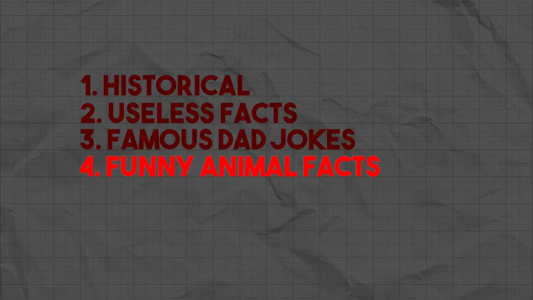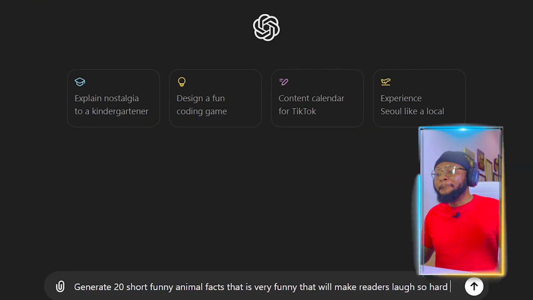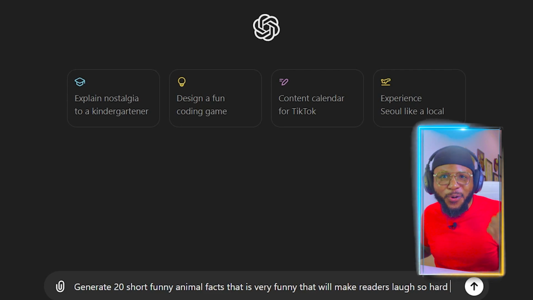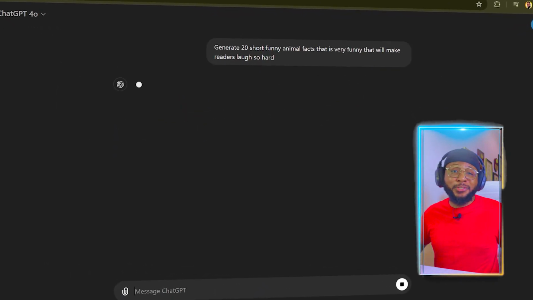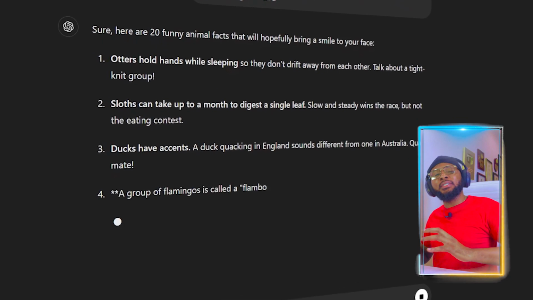And to do that, the first thing we need to do is to come over to ChatGPT, and let's say we want to go with funny animal facts, right? So we're going to tell ChatGPT to generate 20 short funny animal facts that are very funny, that will make readers laugh so hard. So now that we have this, we're going to send it and let ChatGPT come up with the facts for us, and then we can use it to create magic. Trust me, you're going to see how easy it is to create these videos.